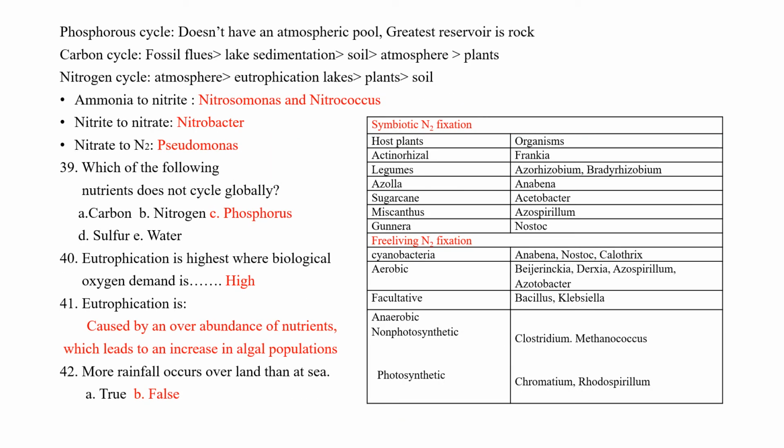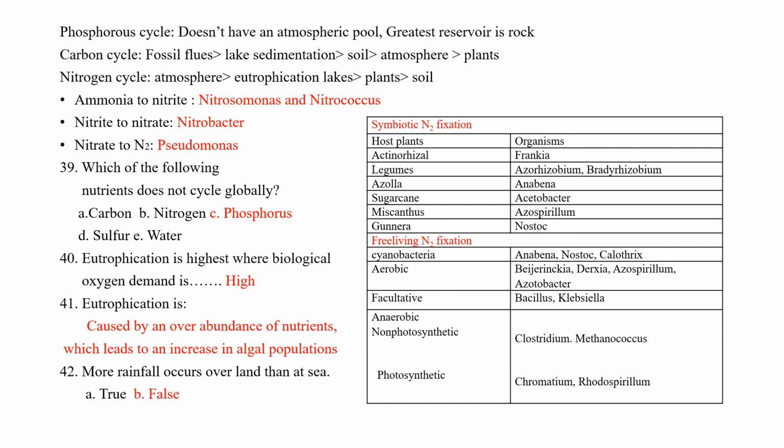Phosphorus cycle doesn't have an atmospheric pool. Greatest reservoir is rock. Carbon cycle: greatest reservoir is fossil fuels, followed by lake sedimentation, soil, atmosphere and plants. Nitrogen cycle: greatest reservoir is atmosphere, followed by eutrophication, lake, plants and soil.